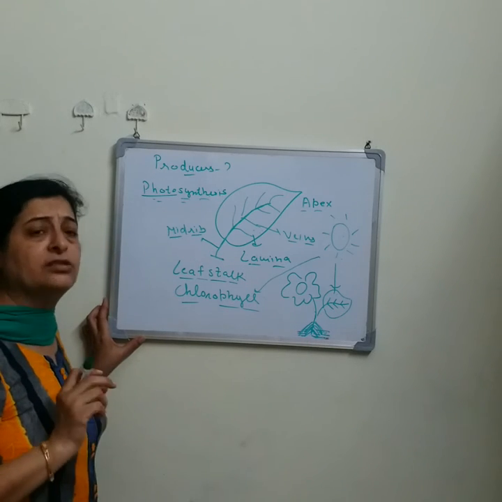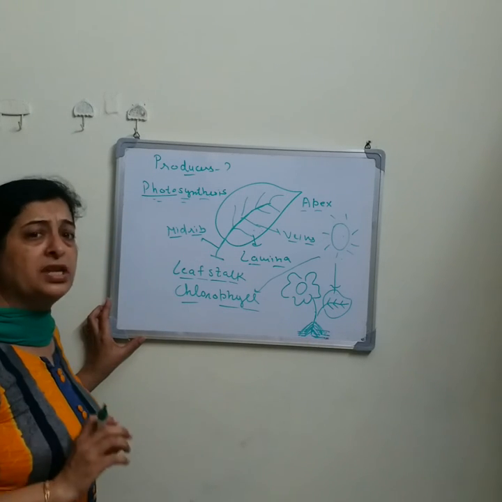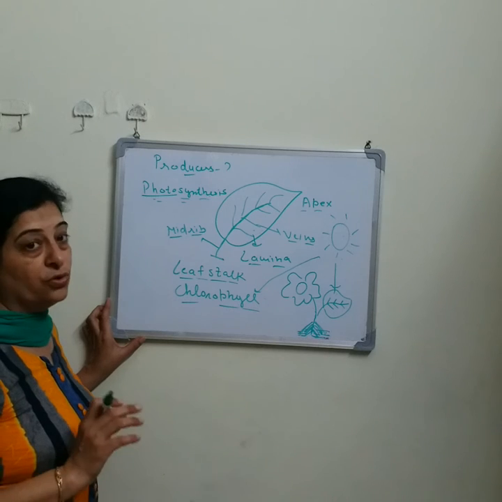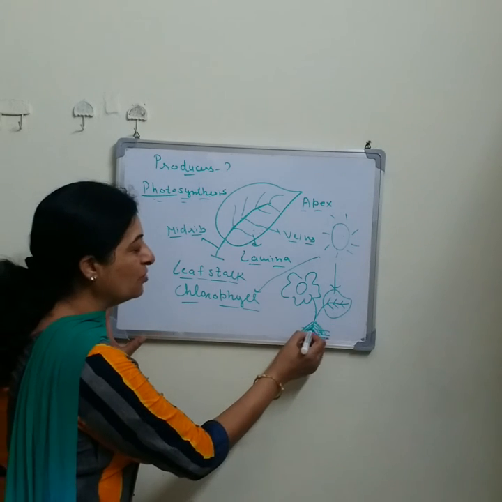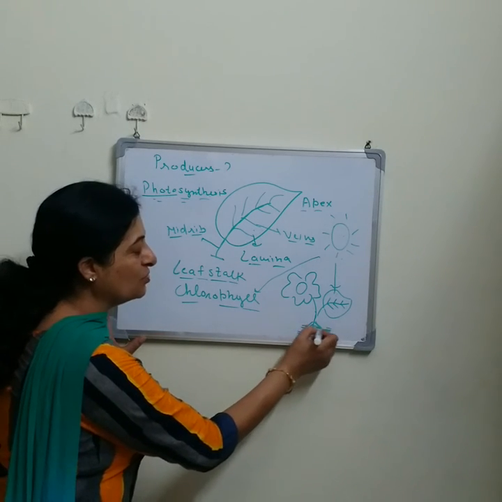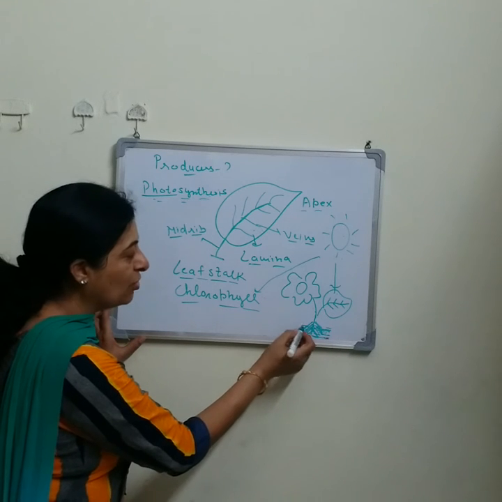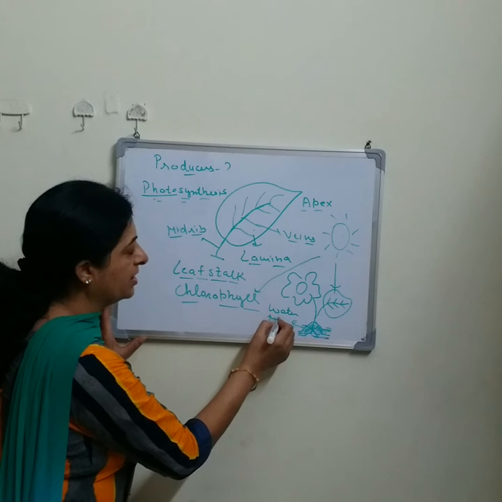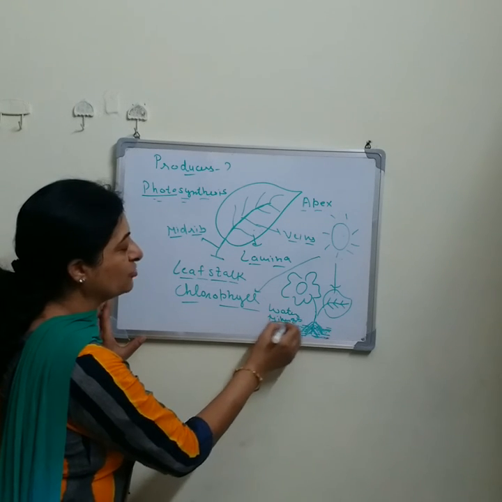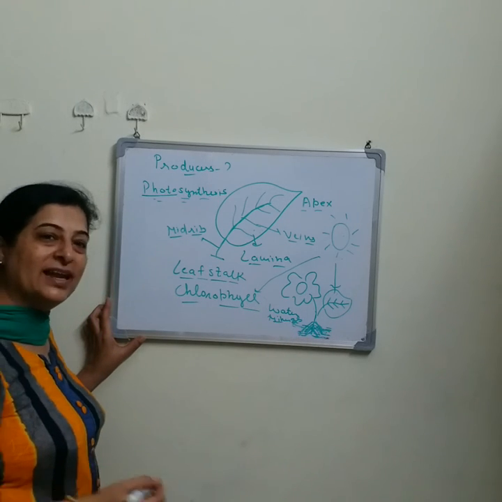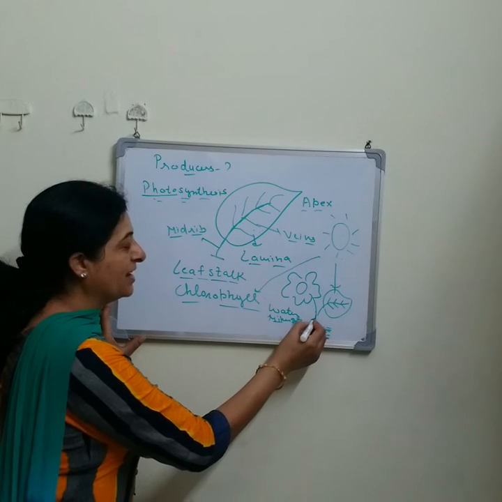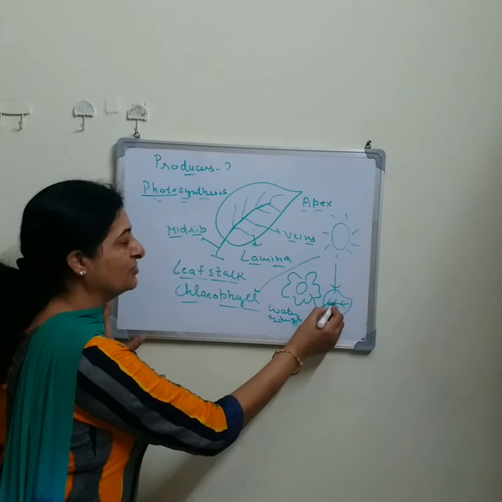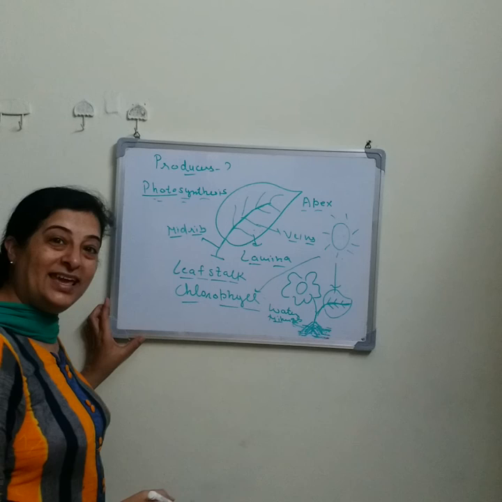Now for making the food, leaves also need water and minerals. Okay, so what do they do? The roots of the plant absorb water and minerals from the soil, and the stem conducts this water and minerals to the leaves.